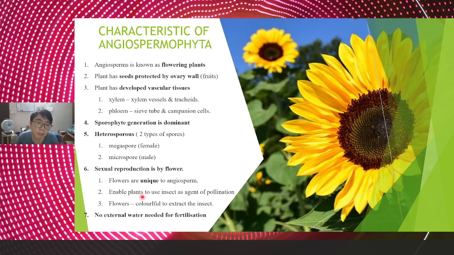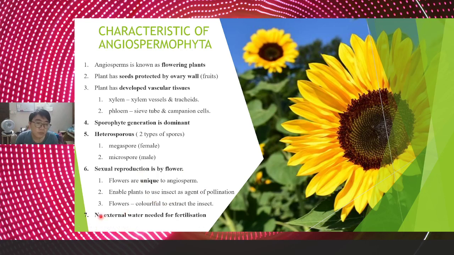Okay, it enables plants to use insects as agents of pollination. And flower, why got flower? This flower can attract the insect to make a pollination. Kalau berbeza dengan gymnosperm, actually no insect one. No bees, no insect one. Especially for bees. Kenapa? Because no flower, no attraction. Flower, flower cantik. Awak tengok ni, cantiknya. Got flower, it can not only attract human, insect also rasa cantik.